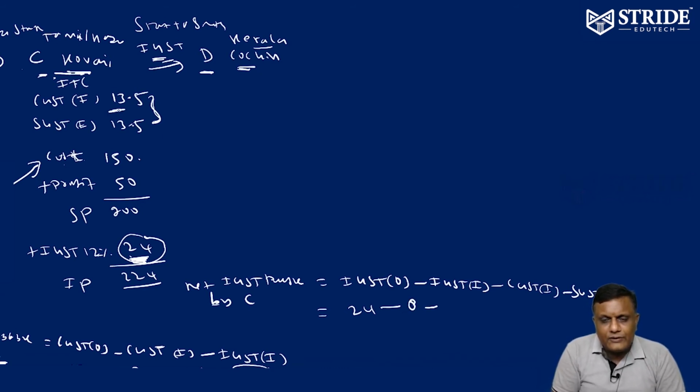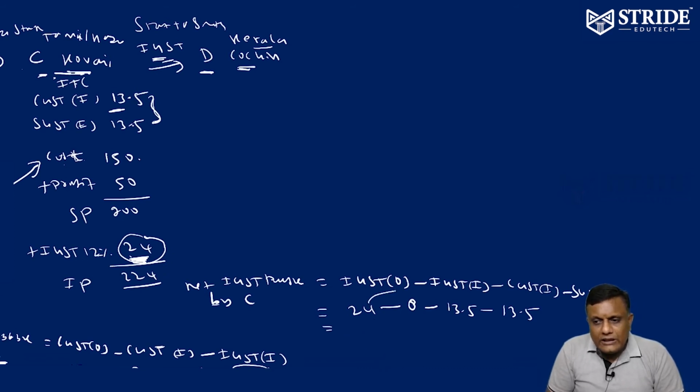CGST input, yes, he is having. He paid this money to B. He is having 13.5. Similarly, SGST input he is having, that is also 13.5. Now adjust: 24 minus 13.5 minus 13.5, that is equivalent to minus 3. Correct? If it is minus 3, we have to call it as... So what is the logic here? Minus 3 we are getting.